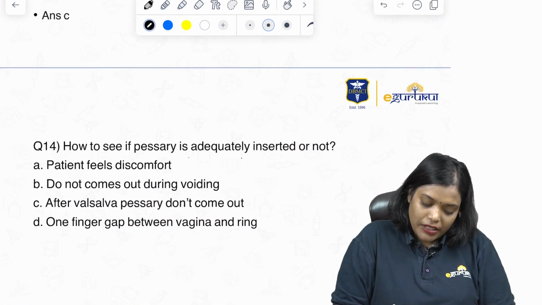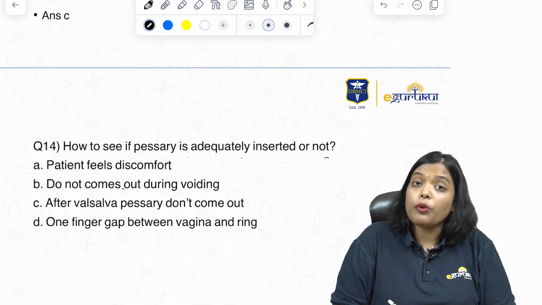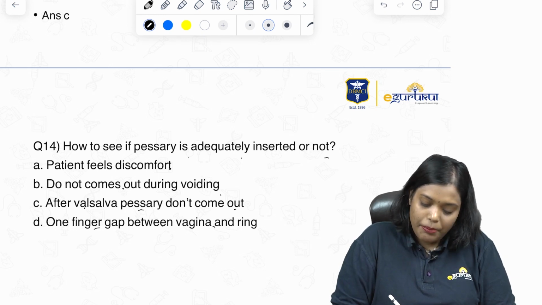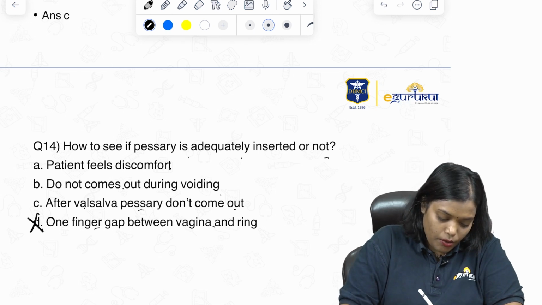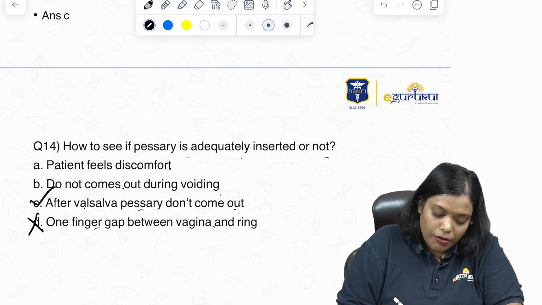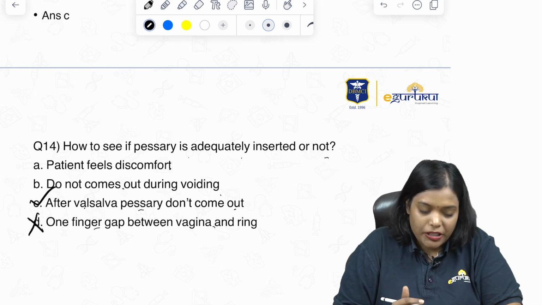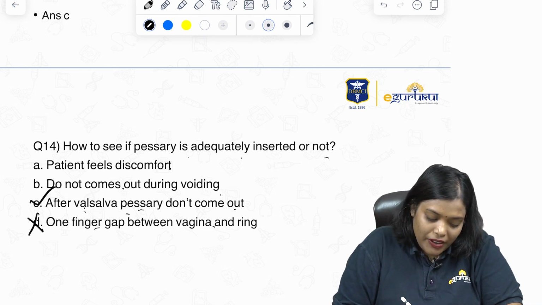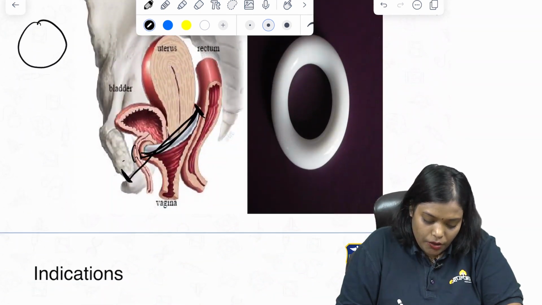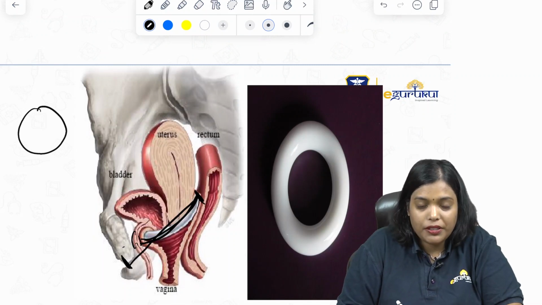How to see the pessary is adequately inserted or not? Patient feels discomfort, does not come out during voiding. After Valsalva, pessary does not come out. One finger gap between vagina and ring. So after Valsalva, pessary should not come out is correct. Does not come out during voiding? No. The patient should be able to void after you have inserted the pessary. That would have been a better answer. But after Valsalva, pessary does not come out is the better answer among what we have. So that's about the pessary. This is a ring pessary which we use mainly for prolapse, right?